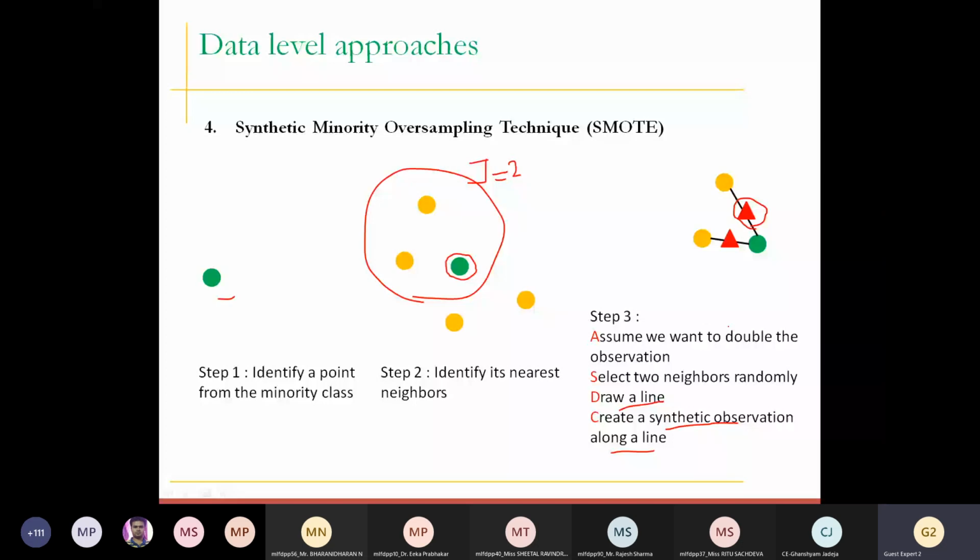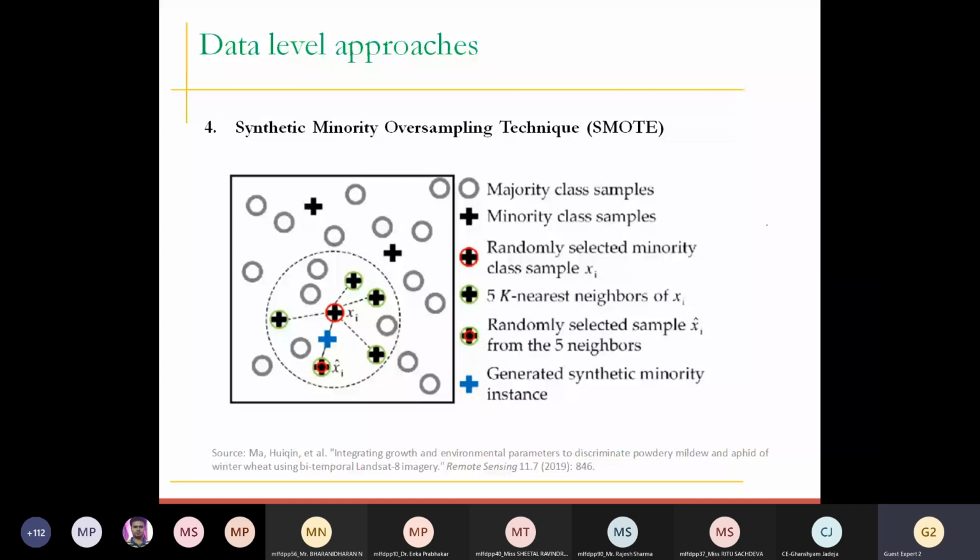It is fine that you are going to generate new points, that is absolutely okay. It is good to not remove these particular points. So this is a kind of case when we are going to understand SMOTE. This is majority class, this is minority class, and this is a randomly selected minority class sample. For this sample, we are going to identify 5 neighbors in this example.